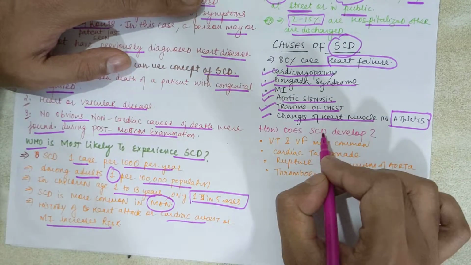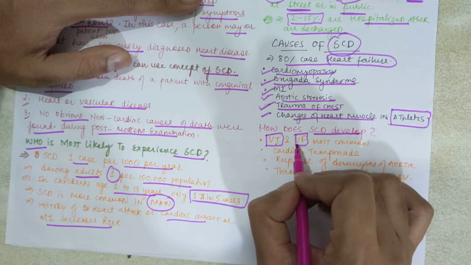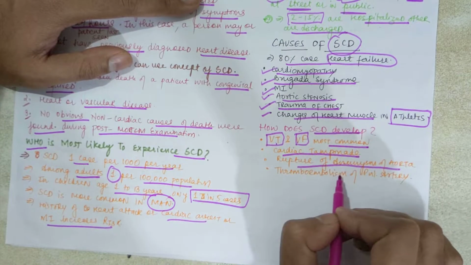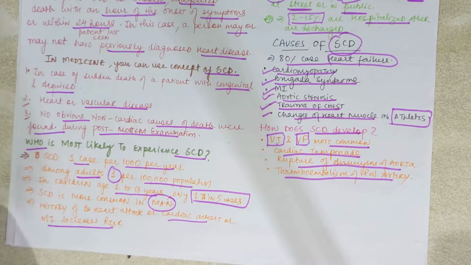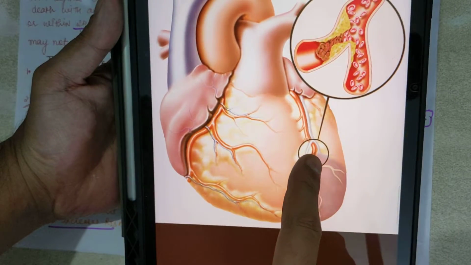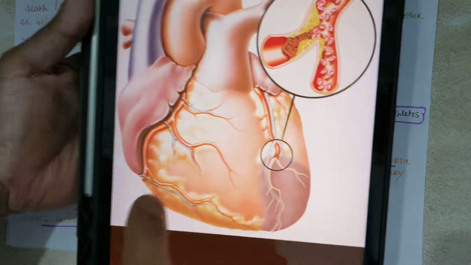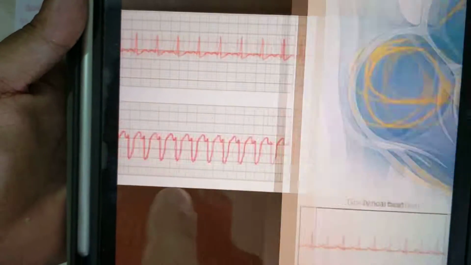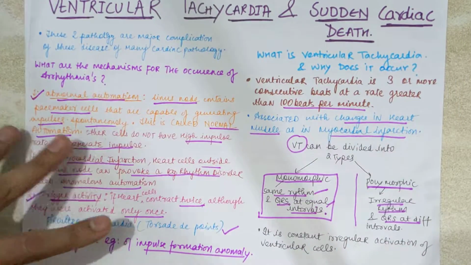Now, how does SCD develop? In SCD, we see VT and VF, that is ventricular tachycardia and ventricular fibrillation, most commonly. Cardiac tamponade, rupture of any aneurysm of the aorta, and thromboembolism of any pulmonary artery. Okay, so these are the signs. Like this, you can see these plaques, that the blood flow in this artery is blocked if this happens. So this can also lead to sudden cardiac death. Okay, this was the ECG as I showed you, and this is an irregular impulse causing VT, ventricular tachycardia. So this was ventricular tachycardia and sudden cardiac death.